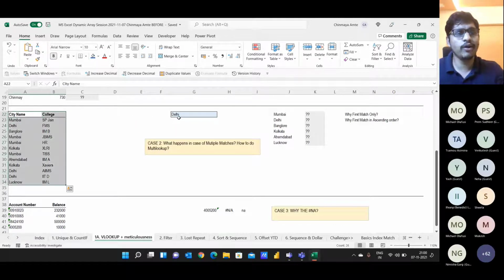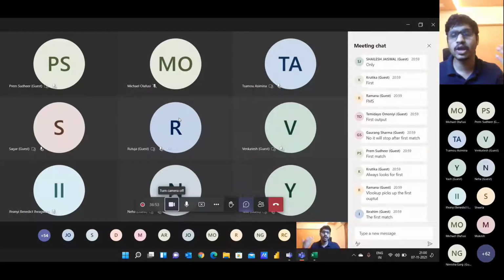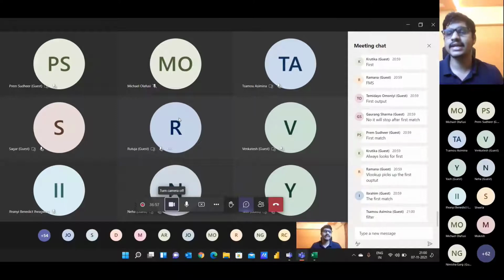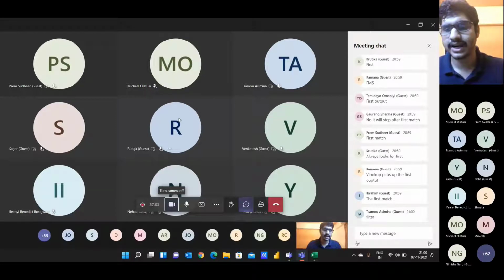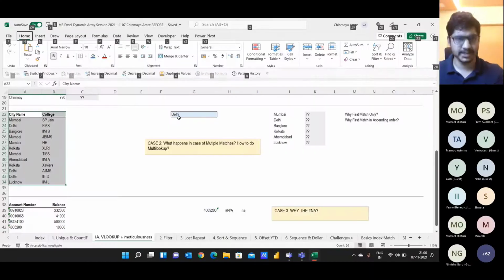So what's the way of solving this? How would we get multiple outputs by doing a lookup? VLOOKUP doesn't do that. XLOOKUP doesn't do that. Index and match doesn't do that. So how would we do that? Perfect. So Samu, it's the right answer. So we would be using something called filter.